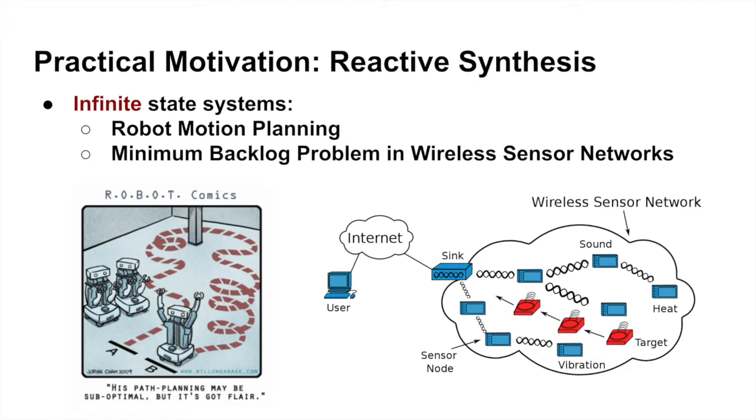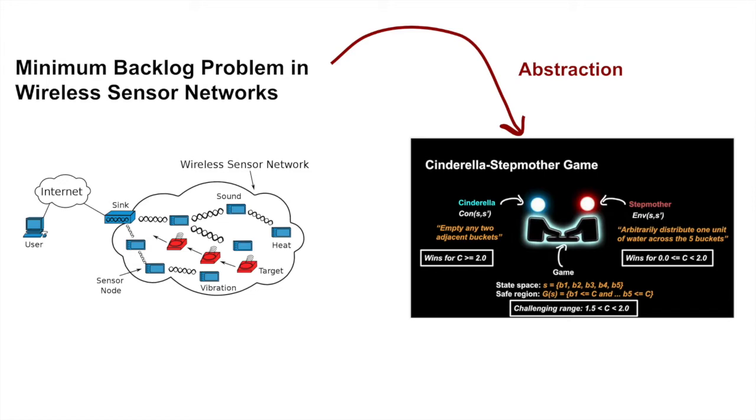In this talk, we will focus on the synthesis of controllers for infinite state systems under a given temporal specification. More specifically, we focus on an abstraction of the minimum backlog problem in wireless sensor networks, which is also known as the Cinderella-Stepmother game. Before getting into the details of the game, we first need to understand what a two-player game is, which is what I explain next.